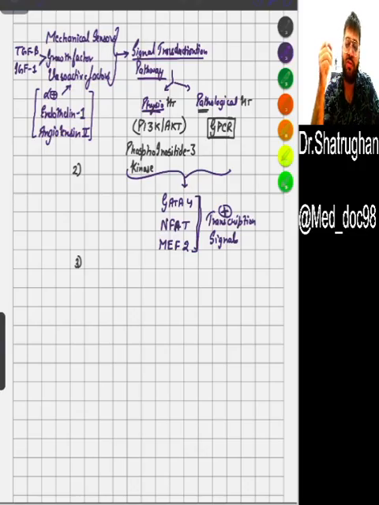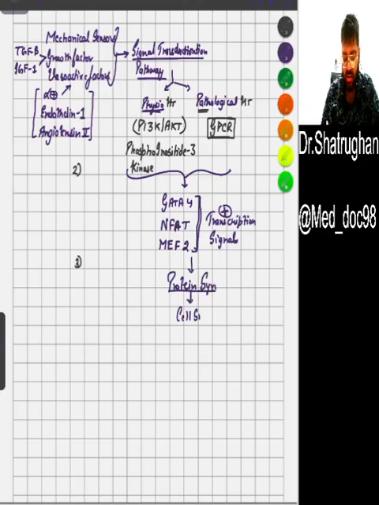Transcription is a process of synthesis of proteins, and if the signal for transcription is stimulated, it will lead to protein synthesis, and protein synthesis will lead to cell size increase. This is the mechanism of hypertrophy, how the hypertrophy will occur. The next point you need to know about hypertrophy is, okay, I will erase this.